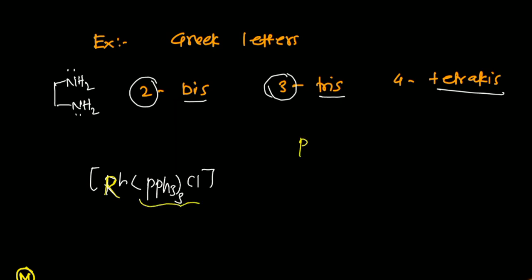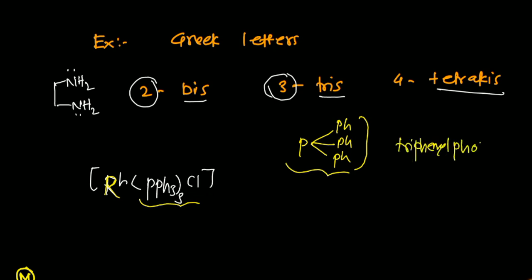What is triphenyl phosphine? Phosphorus is linked with 3 phenyl rings, or 3 benzene rings. Each PPh3 is called a triphenyl phosphine. That means we have already used the word tri. Then, since the same ligands are present thrice, you can use tris. Now what is the name of this one?